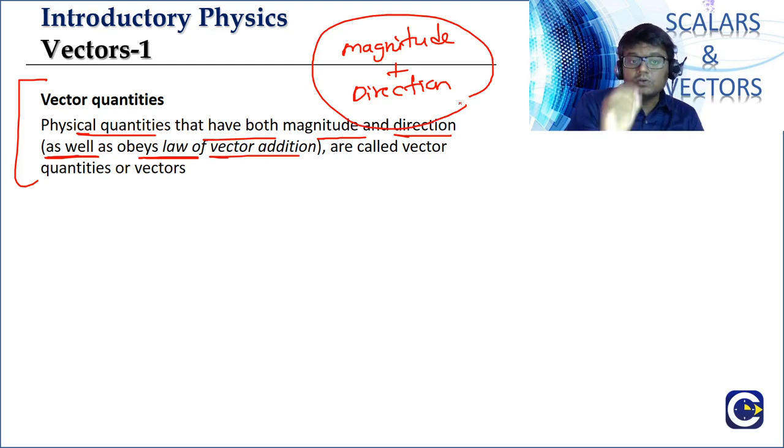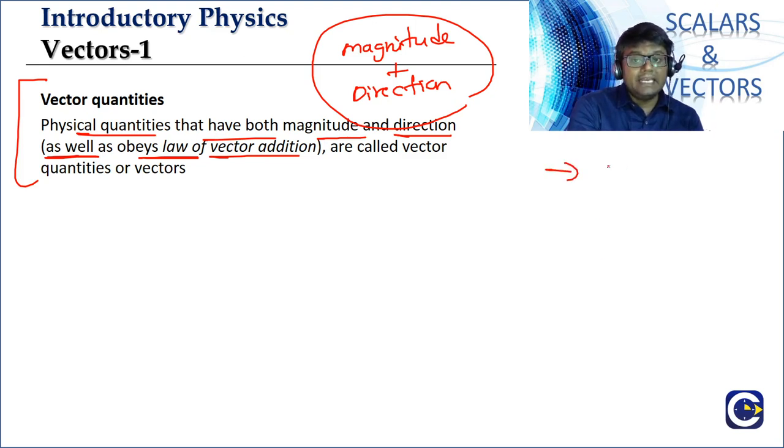It must also satisfy the laws of vector addition. Whenever they say this, by looking at the statement itself we must get a hint: there could be some physical quantities having magnitude and direction but do not satisfy the vector law of addition.